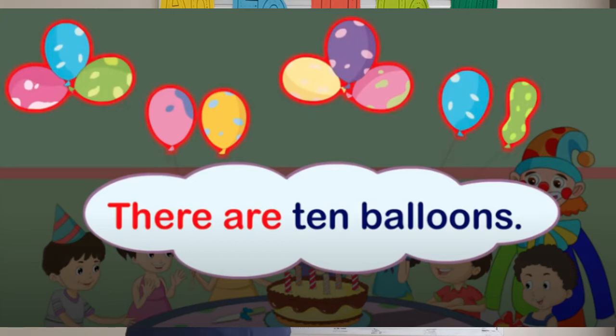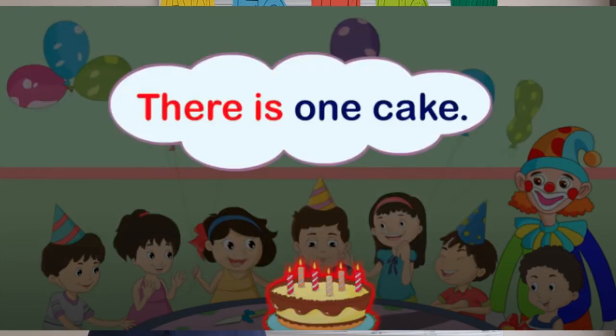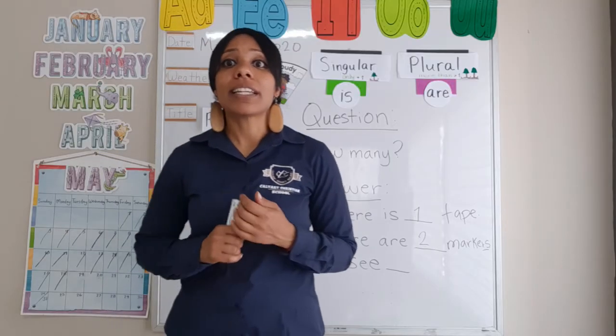Great job. And next we're going to look at the balloons. Let's count the balloons and we can count 1, 2, 3, 4, 5, 6, 7, 8, 9, 10. Great job. So I can say, I see 10 balloons, or I can say, there are 10 balloons. Great job. But guess what? If it's a birthday party, we need a cake, right? So let's look. How many cakes do we have, or only one cake? One cake, right? So I can say, I see one cake, or I can say, there is one cake. Great job, okay? So you guys did an awesome job.